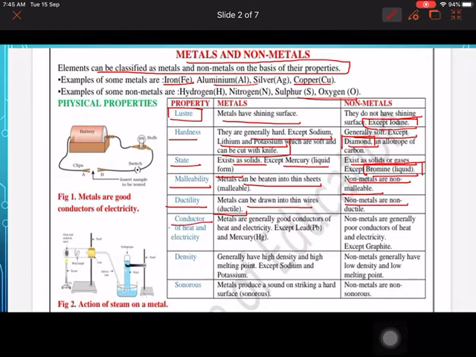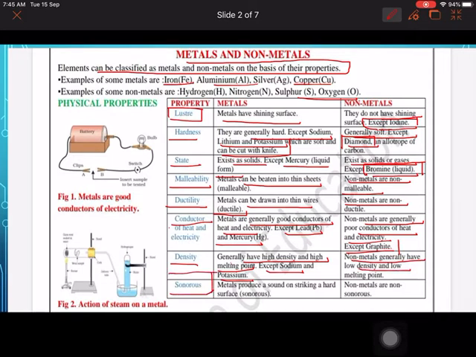Conductors of heat and electricity: metals are good conductors of heat and electricity except lead and mercury, while non-metals are generally poor conductors of heat and electricity except graphite, which is a good conductor. Density, that means the mass upon volume ratio: metals generally have high density and high melting point except sodium and potassium, and non-metals generally have low density and low melting point.